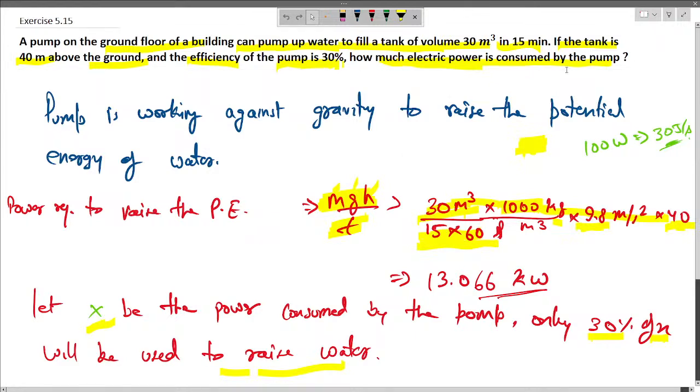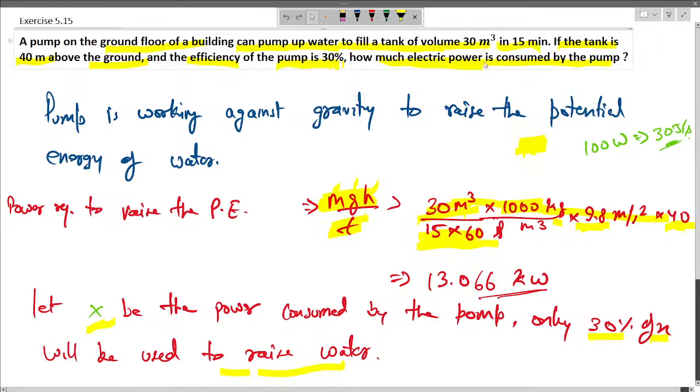So here we have to find out how much electric power is consumed by the pump, given the pump is having 30% efficiency. Now power, we know that the work delivered per unit time is known as power. Now we can easily find out the work done by the pump, because the tank is 40 meter off the ground, so using this expression of mgh, we can find out the total potential energy that 30 meter cube of water will be gaining, and in what time, we know, that is 15 minutes.